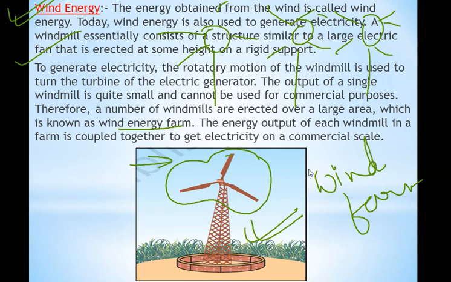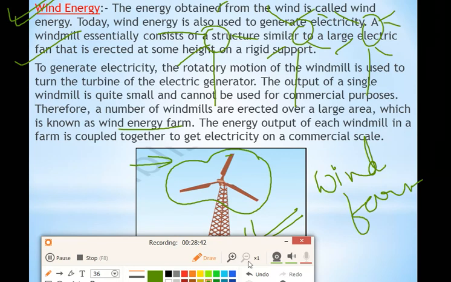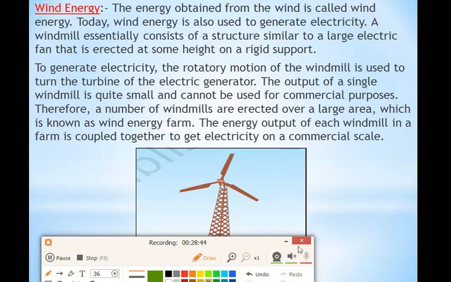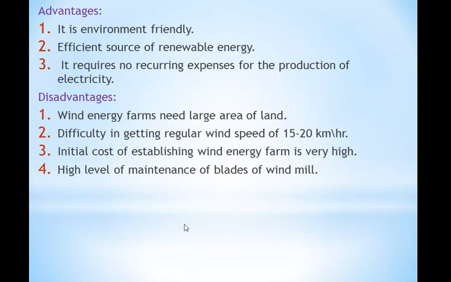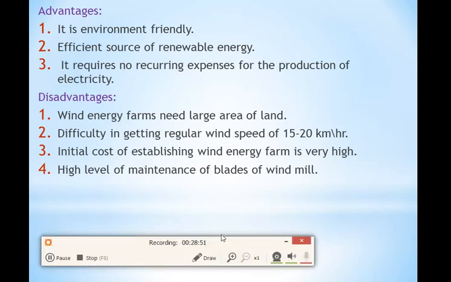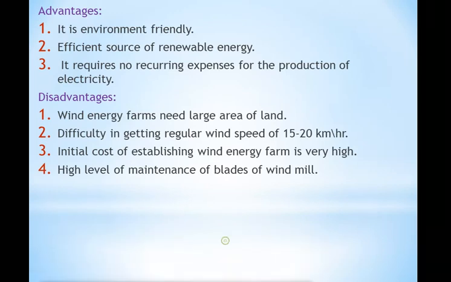That's why a large number of windmills are placed or constructed in a particular area known as a wind farm, and from there we get electricity. Now, if we talk about windmills, there will be some advantages as well as some disadvantages. So let's discuss the advantages of windmills. It is environmental friendly, means wind energy will not create any pollution. Efficient source of renewable energy.